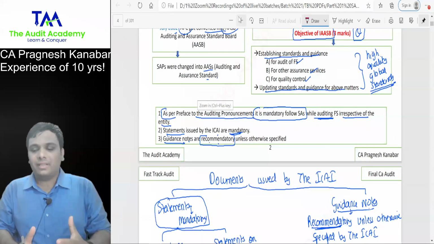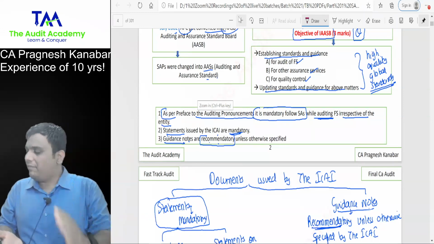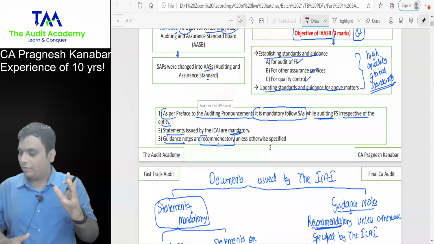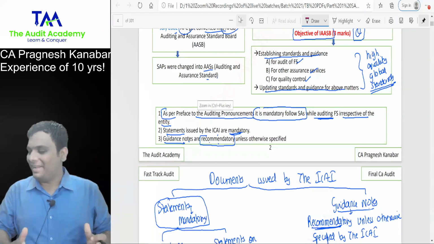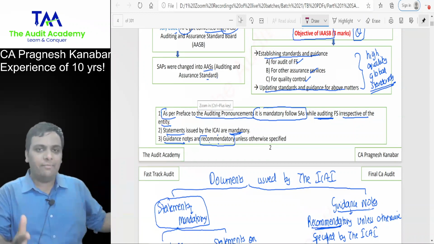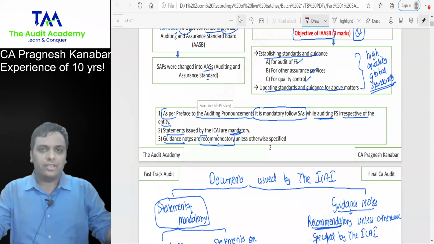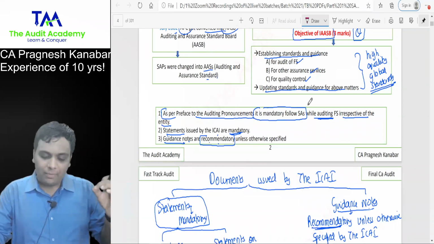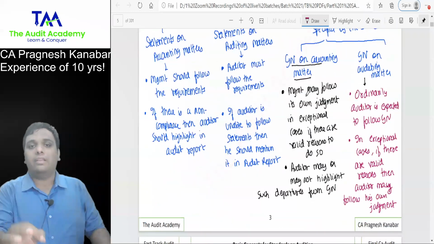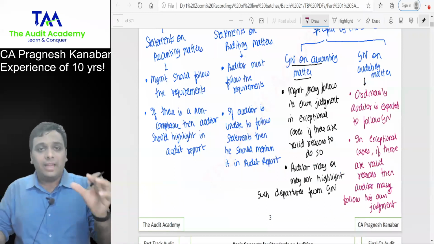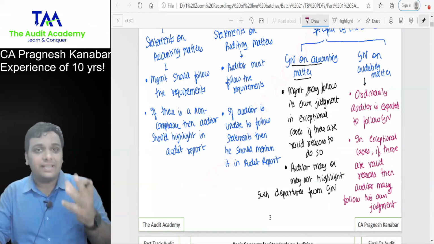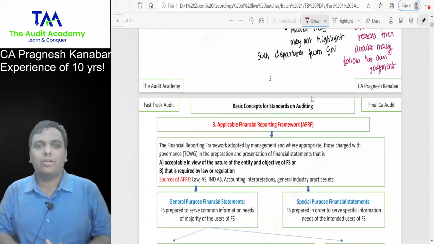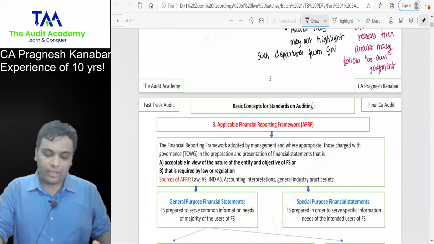The problem is that the professors, the students, everyone starts standards from, let us start, SA 200. No, you cannot start standards in that manner. If you are not aware of ABCD, you cannot learn the English subject, as simple as that. In the same manner, if you are not aware of some basic concepts, you cannot even start with SA 200. But if you attend these basic concepts with me, then you will be very comfortable in the standards on auditing discussion. All right, everyone, let us start.